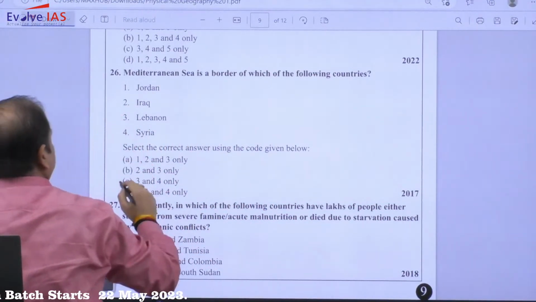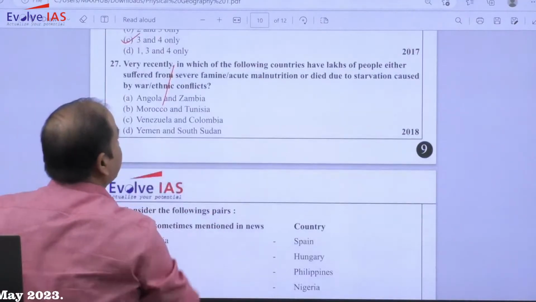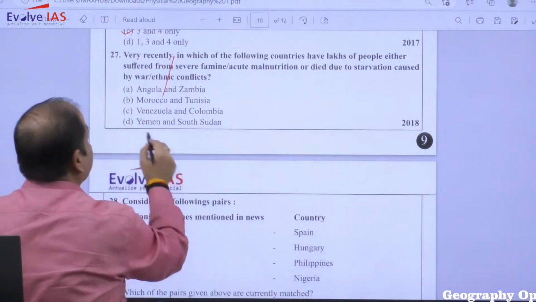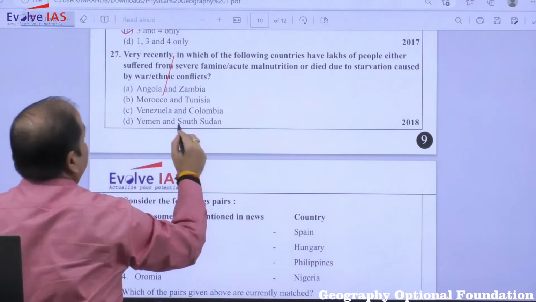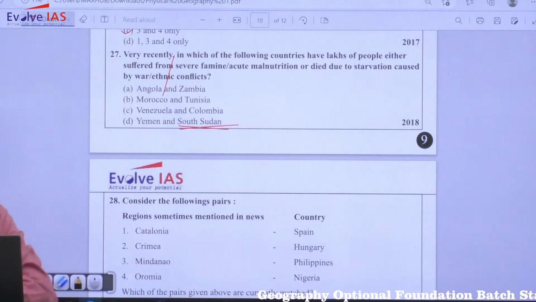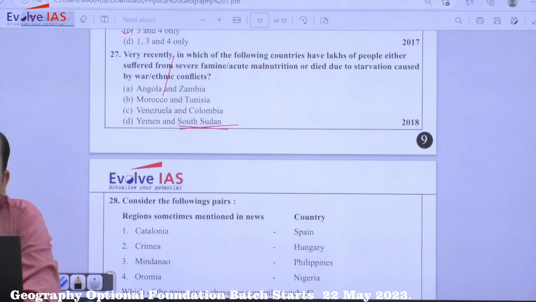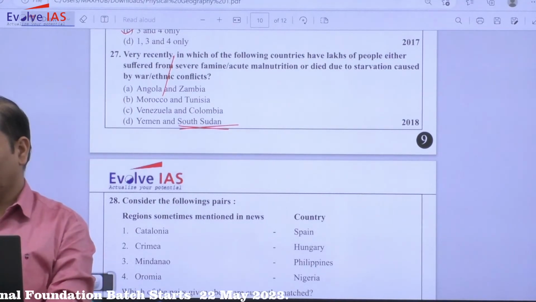Of course, so the answer will be what? C. Then we have a question, very recently, in which of the following countries have. So this was in 2018, current related, but yes, the answer will be Yemen and South Sudan. Even in the present time period, there has been a lot happening in Sudan. So in that area you also need to look out at which countries have the borders, some of the major plateaus, some of the rivers that are flowing through that area.